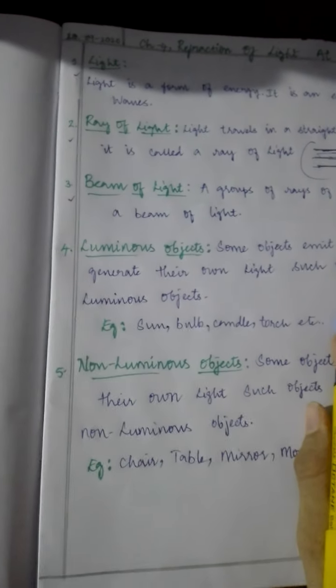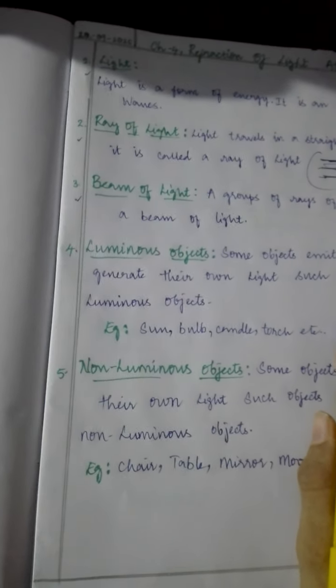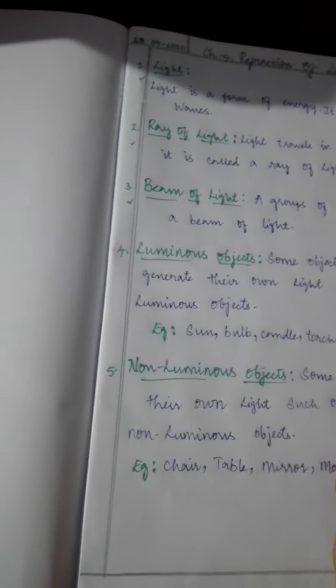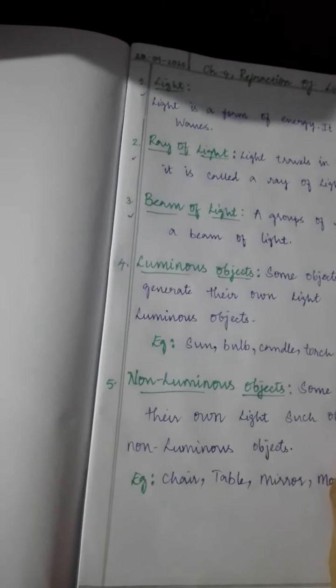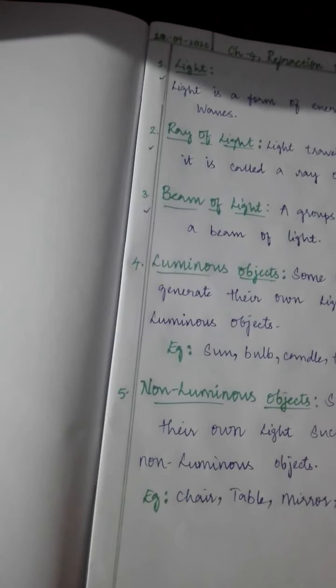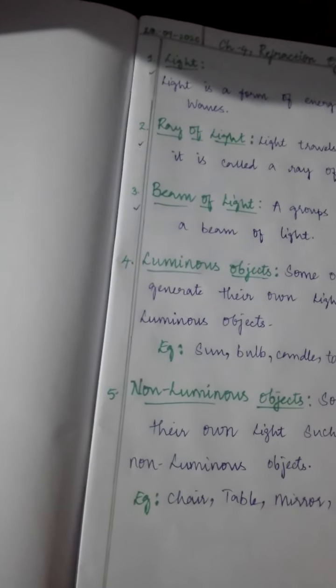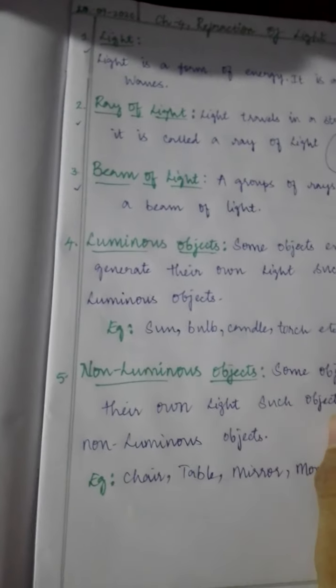Okay, that is called a luminous object. They have their own energy, children. Over here they have their own energy. They do not depend on any other energy for that. That is called a luminous object.